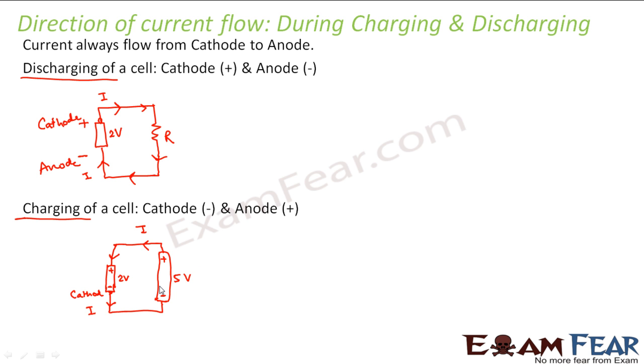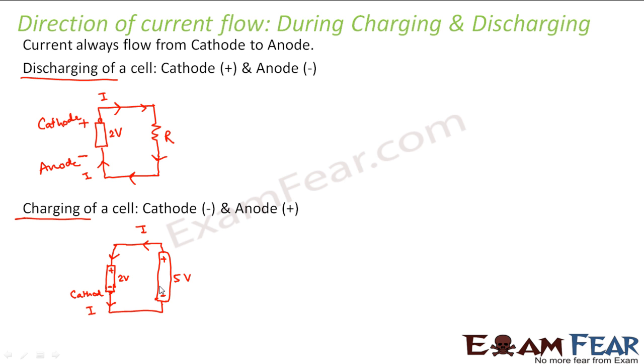So in this case, instead of the battery charger, I have used this bigger cell, that is the 5 volt cell. Similarly, when we use a battery charger, we connect the positive terminal of the battery charger to the positive terminal of the cell, and the negative terminal of the charger to the negative terminal of the cell. So in that case, the current flows from positive terminal to the negative terminal through the electrodes, right? Which is opposite to what happens during discharging. So you understood how the flow of current varies during charging and discharging of a cell.